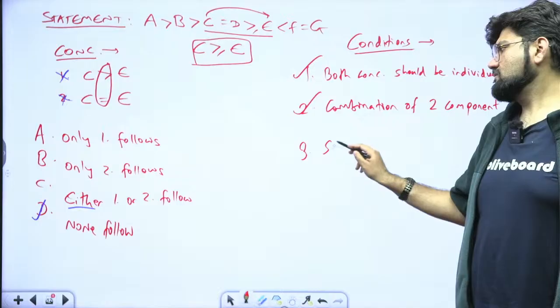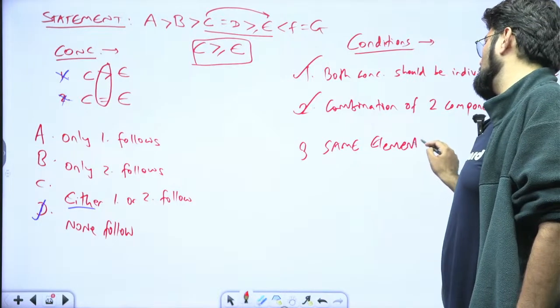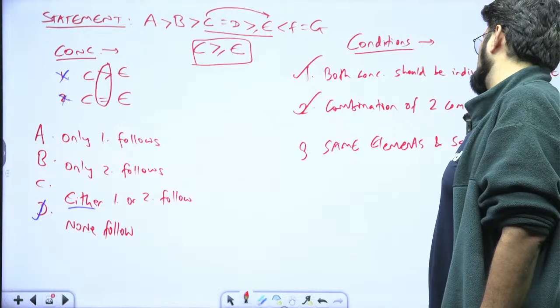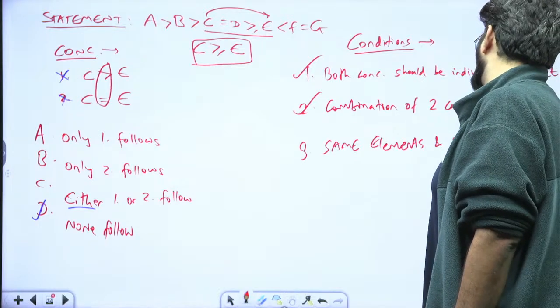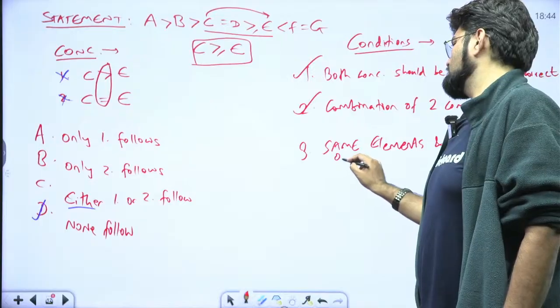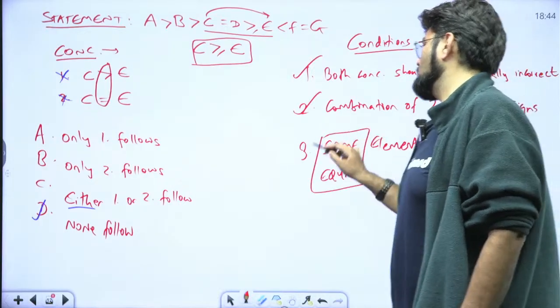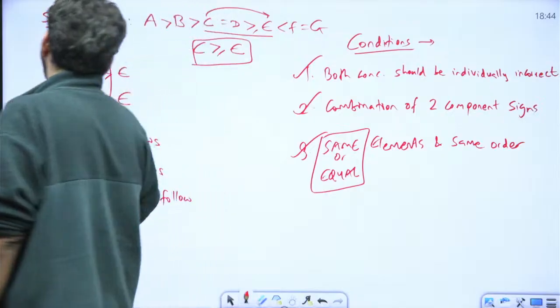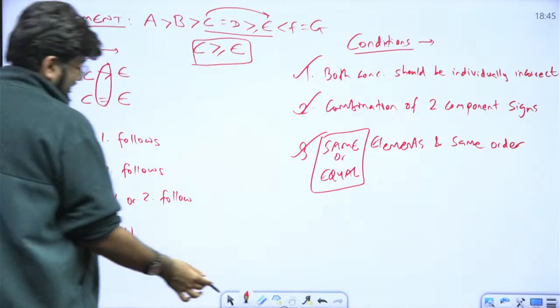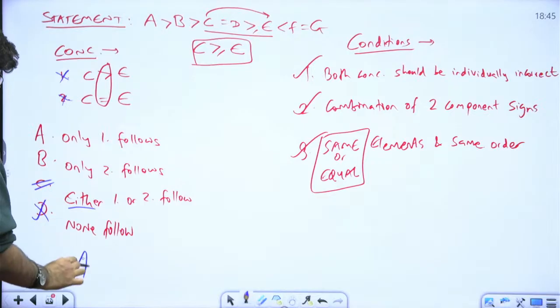Third one is same elements and same order. Instead of same, I can write equal also. Also write C. Still, and now, either conclusion 1 or 2.